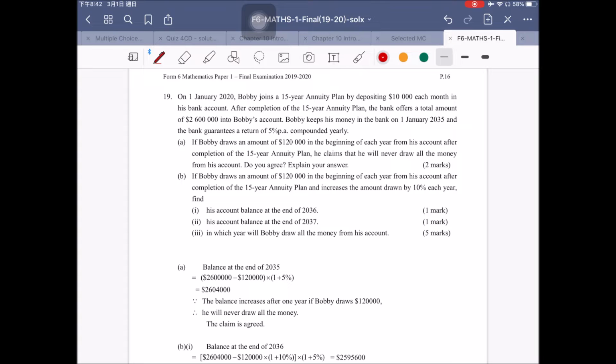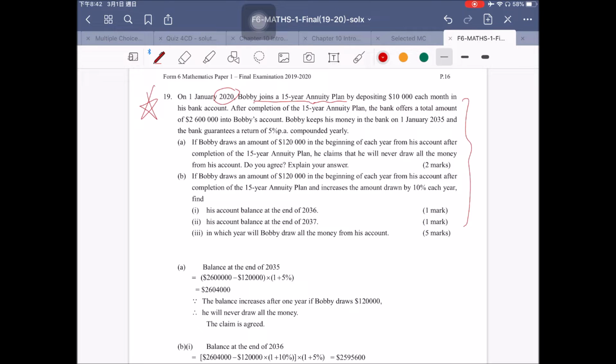This is the most difficult question, okay, because it is lots of words. Now we go through the question. In 2020, that is this year, Bobby joins a 15-year plan, okay.